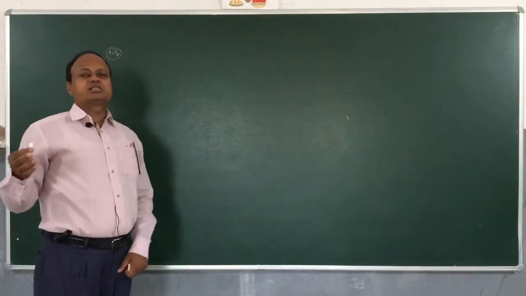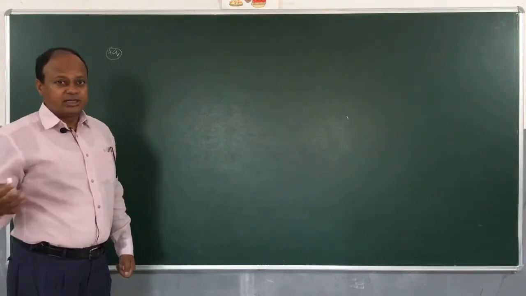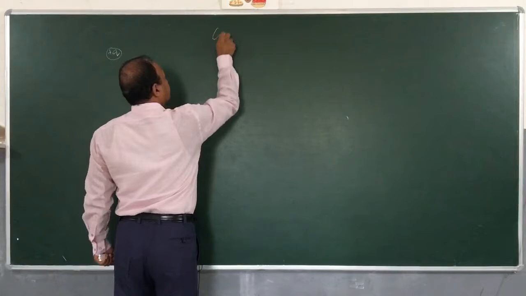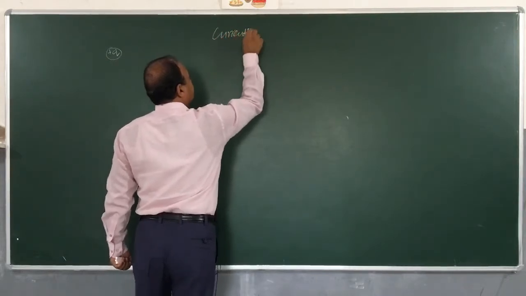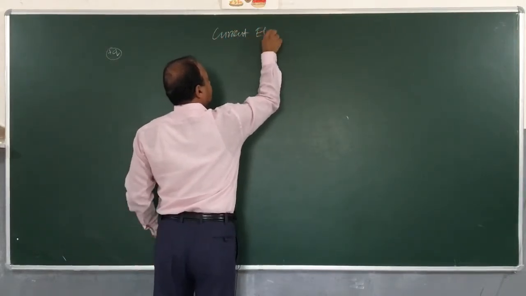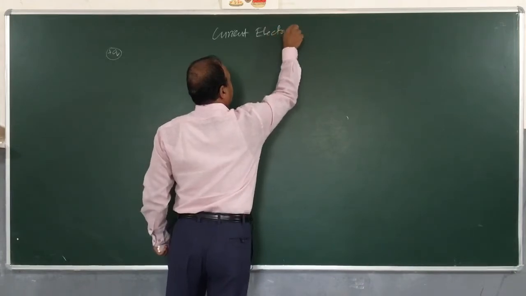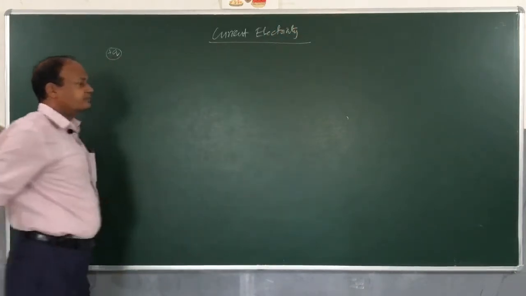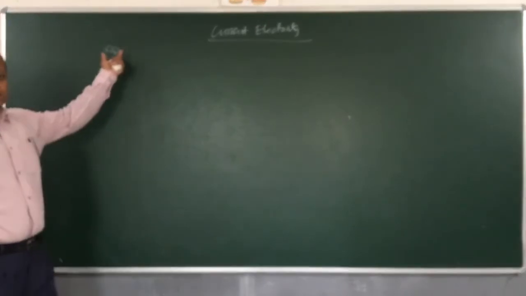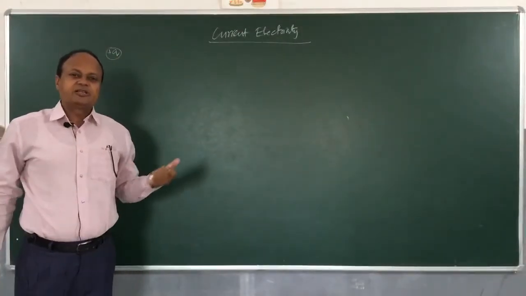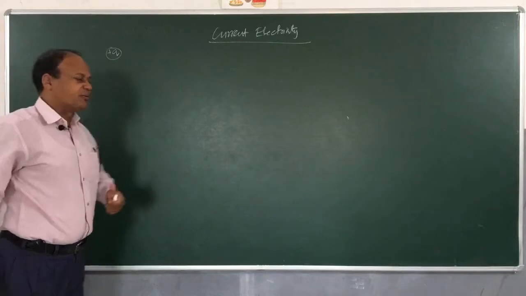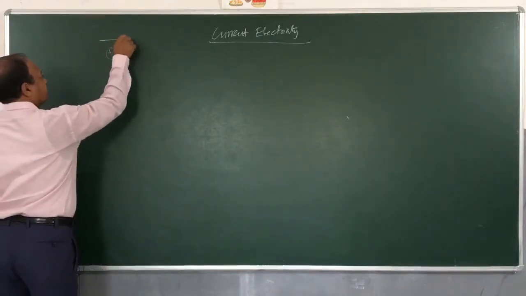Now what causes a charge to move? Let us understand it. Current electricity. Now this charge, for example, is stationary. Imagine a situation in which I am applying an electric field across this.